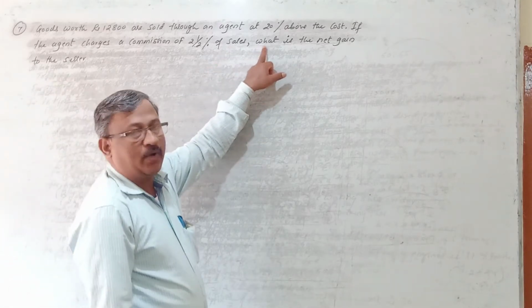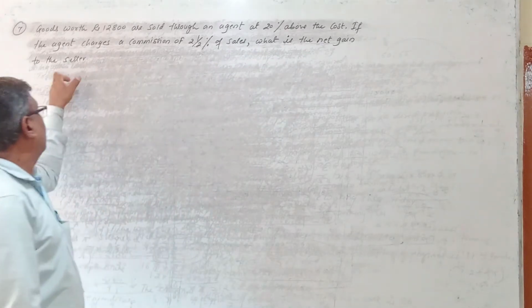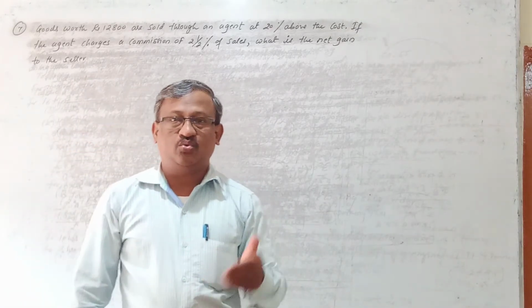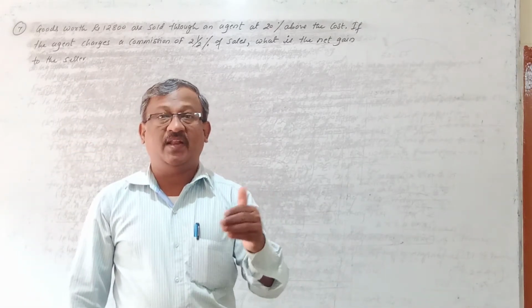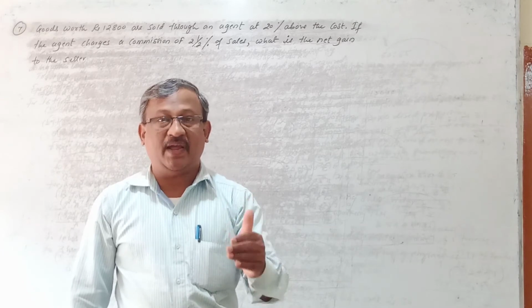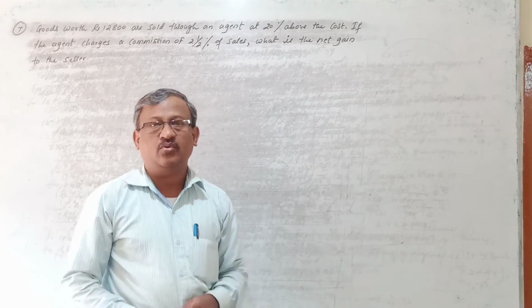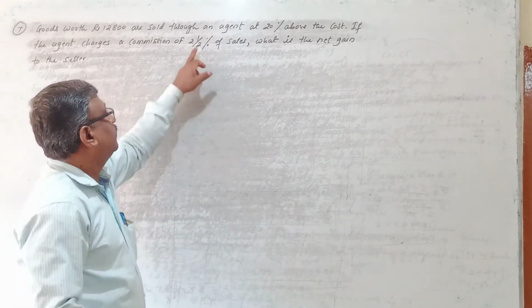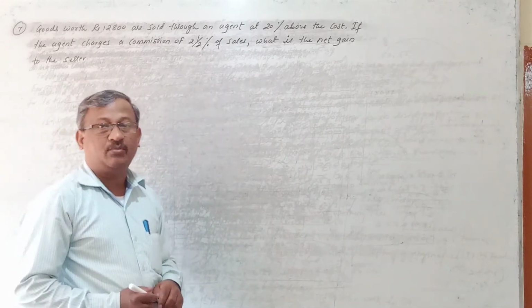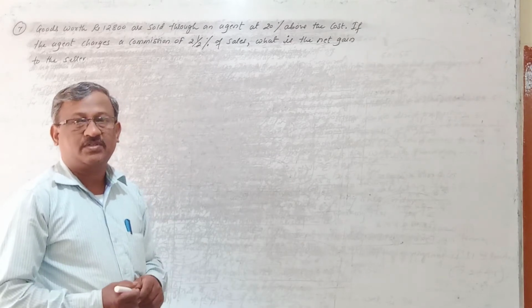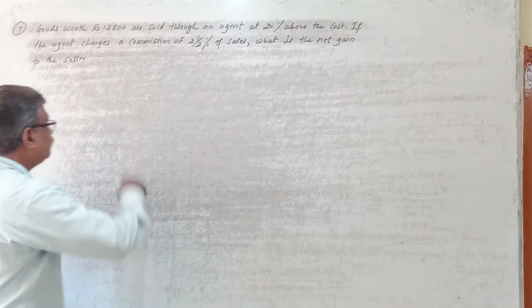So what we have to calculate here is the net gain to the seller. Seller means the owner. After selling the goods through an agent, what is the net amount gained by the owner, merchant, or seller? That we have to calculate. To calculate that, first of all you have to find out the commission, and to calculate the commission, you must know the sales. So let's first calculate the sales.